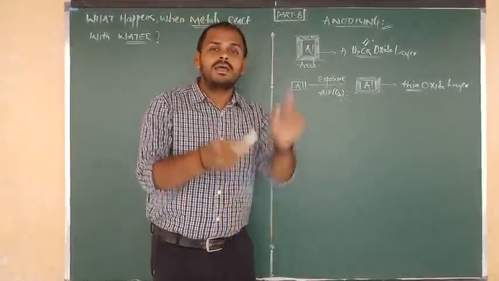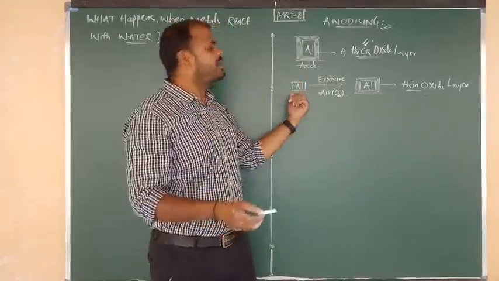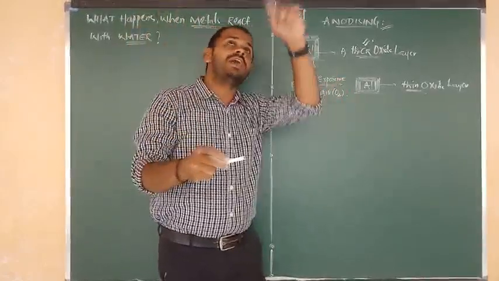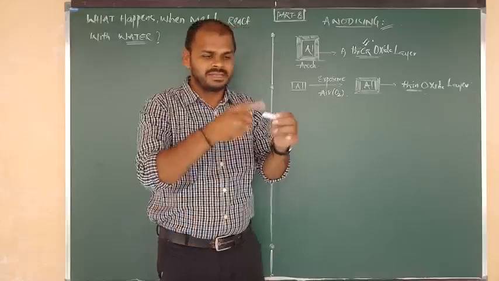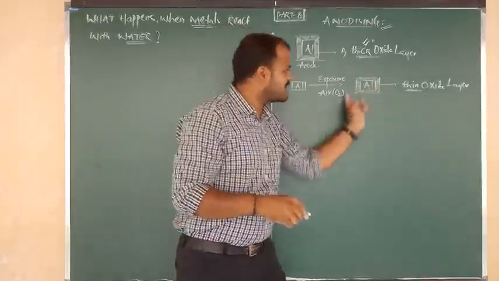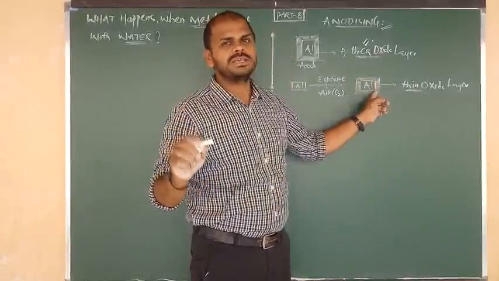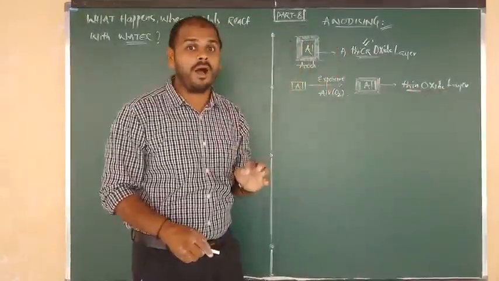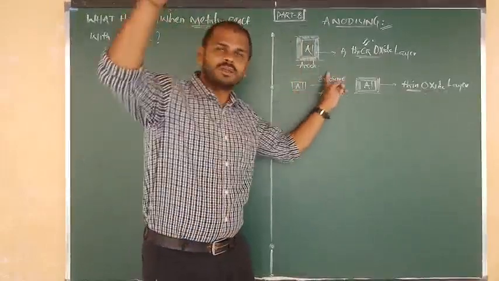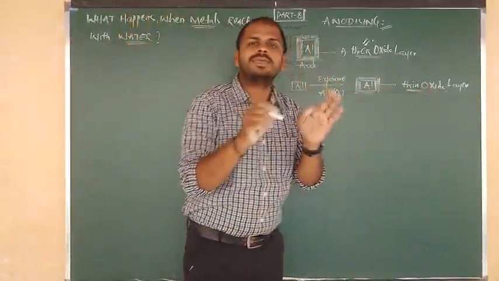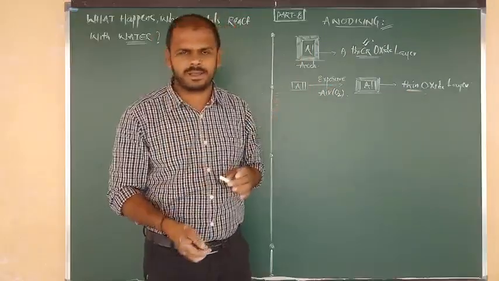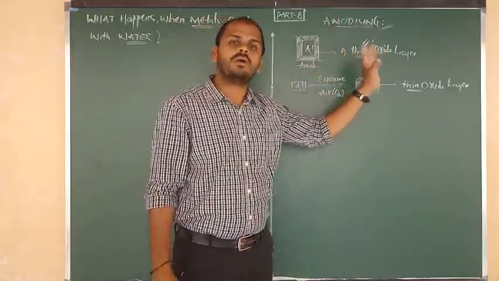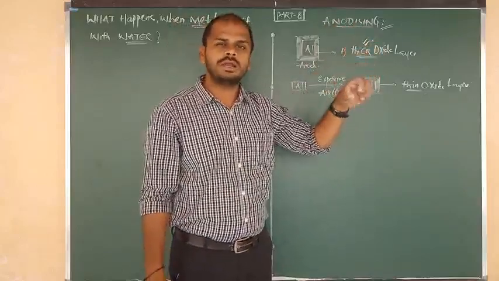Once again, this is the general procedure. Generally, when a pure and clean aluminium article is exposed to air, it reacts with atmospheric oxygen, and that oxygen reaches the surface of aluminium. Around the surface of aluminium we see a clear oxide coating, a thin oxide layer. So an aluminium article exposed to air forms just a thin oxide layer. But in the anodizing process you get a thick oxide layer. How do you get a thick oxide layer?